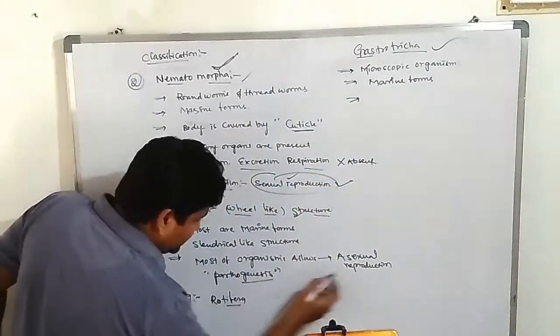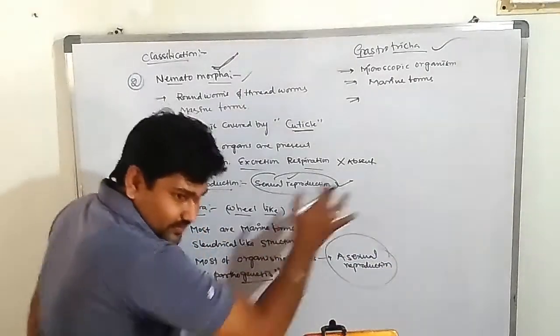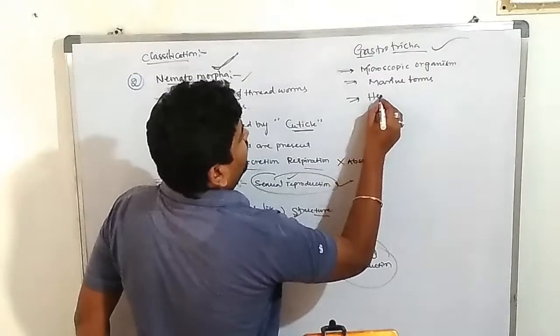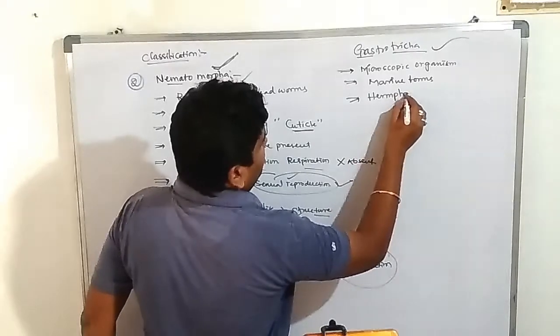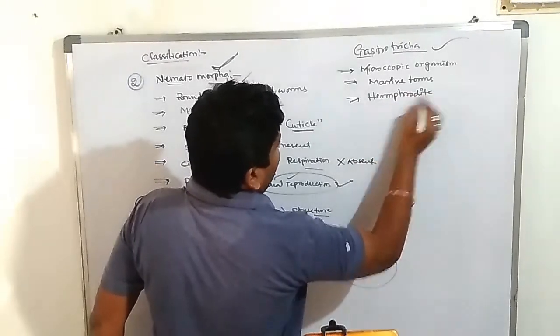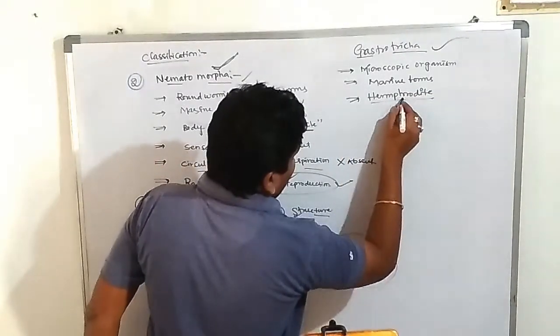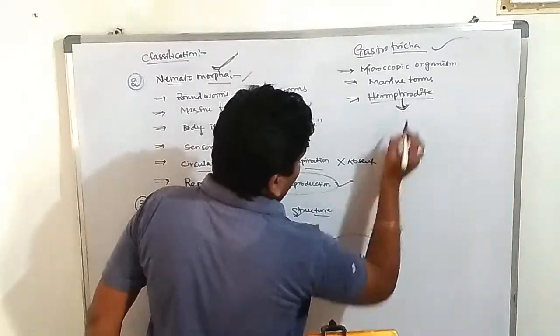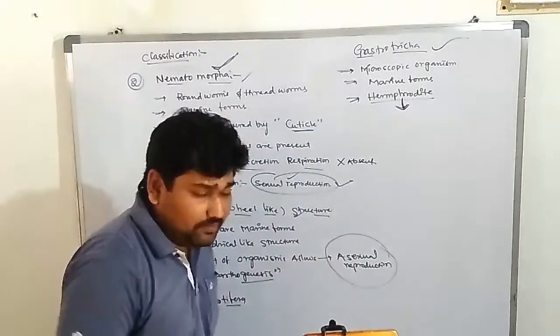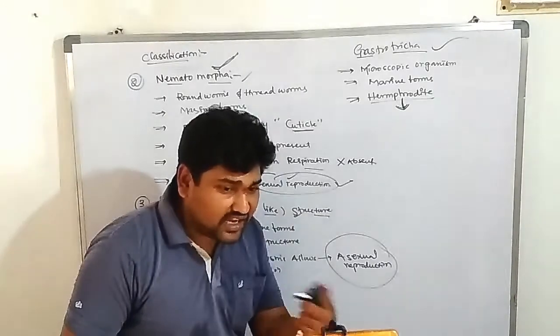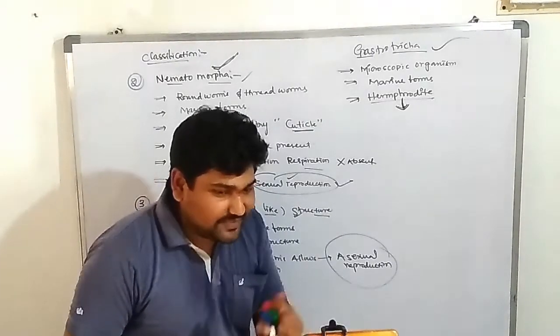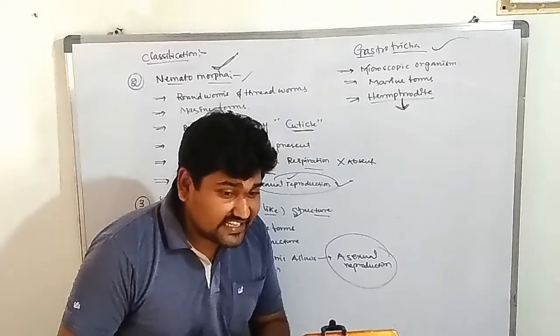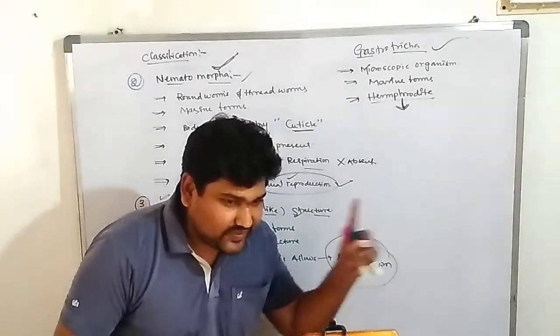These are non-sexual in reproduction, but hermaphrodite. Everyone remember this word, hermaphrodite. Hermaphrodite means bisexual in nature.